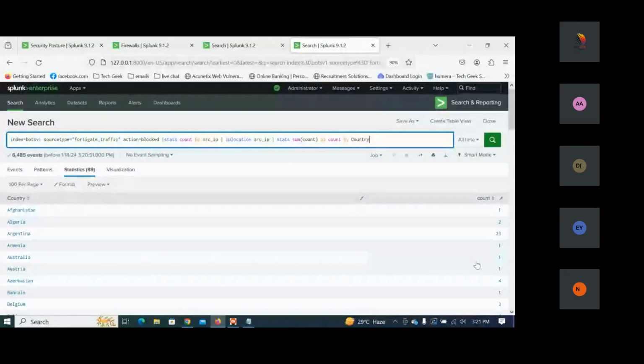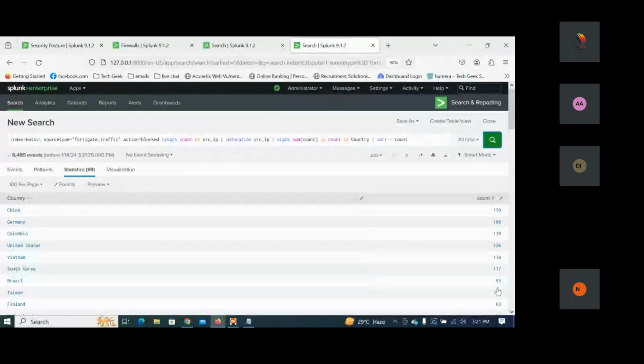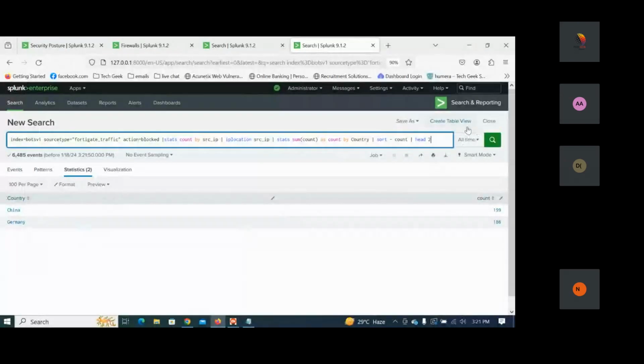Now here we are using the head function to show the top five. So the top five countries we have to see here. So I'm putting the head here. Head five shows the top five countries. Like this, top six shows six, top two shows two, and so on, whatever number we have given. According to the search, they require five. So you can see China, Germany, Colombia, United States, and Vietnam. So this is the block.